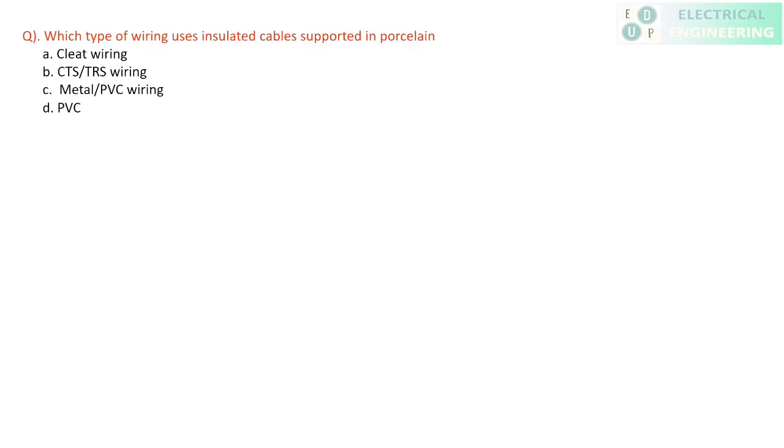Now move to the next question. Which type of wiring uses insulated cables supported in porcelain? Insulated cables supported in porcelain, it is used only in cleat wiring. So the answer is option A.